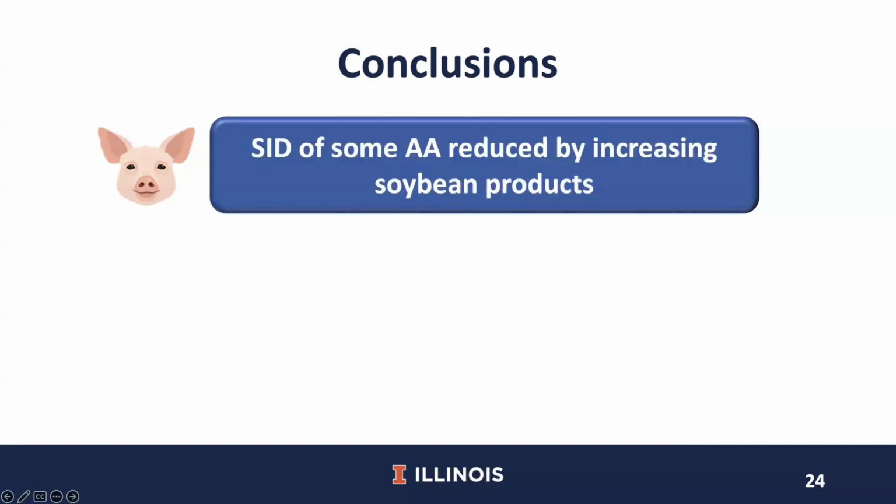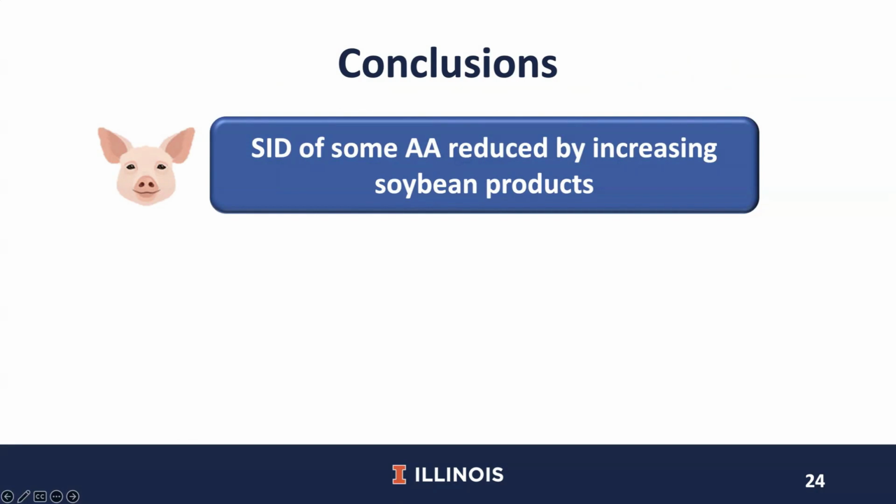Results from experiments 1, 2, and 3 indicated that the SID of some amino acids in soybean meal, soy protein concentrate, and soy protein isolate was not affected by increasing dietary protein from around 5 to 30%, meaning that pigs appear to have a high capacity for digesting peptides or amino acids.